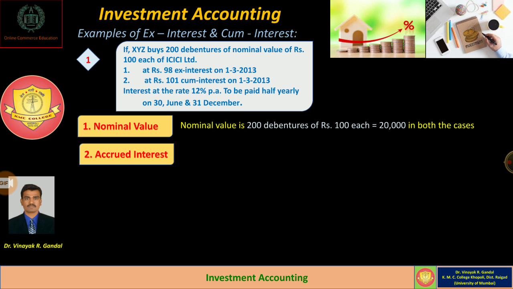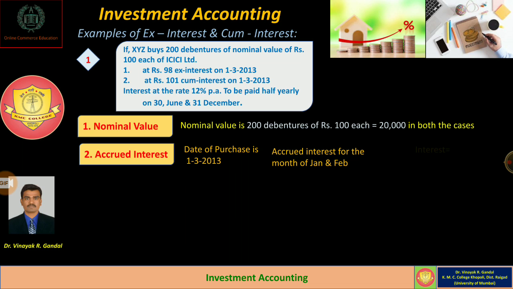Means we have to calculate accrued interest from 1st January to 1st March, that is 2 months, January and February.